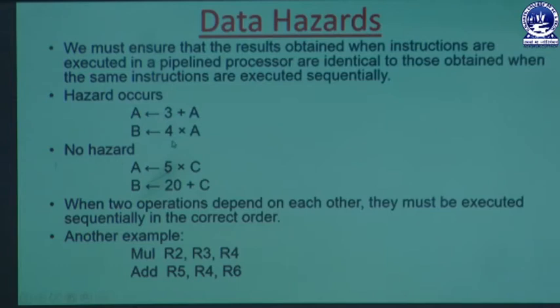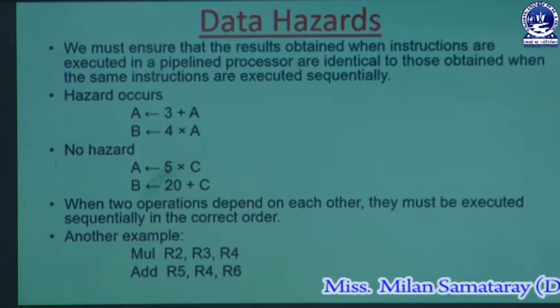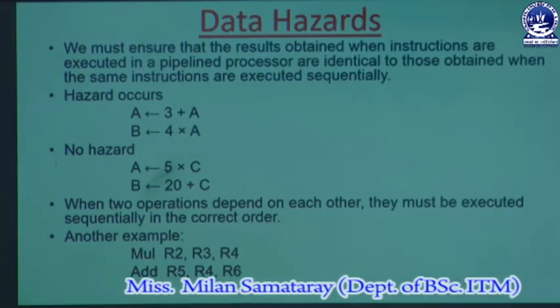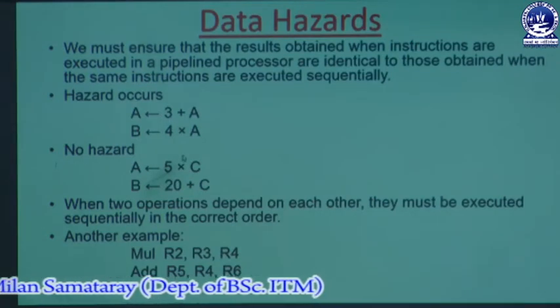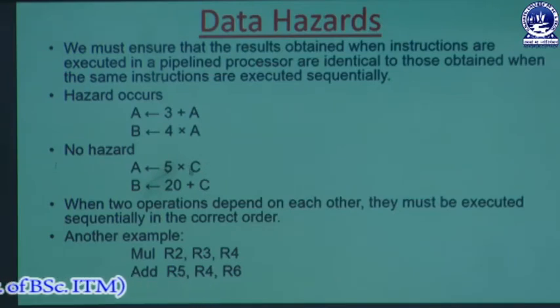So here you can see, if the operand value depends on the execution of another instruction, a data hazard may arise. But if you only read the operands multiple times, or by multiple instructions, then there may be no hazards.